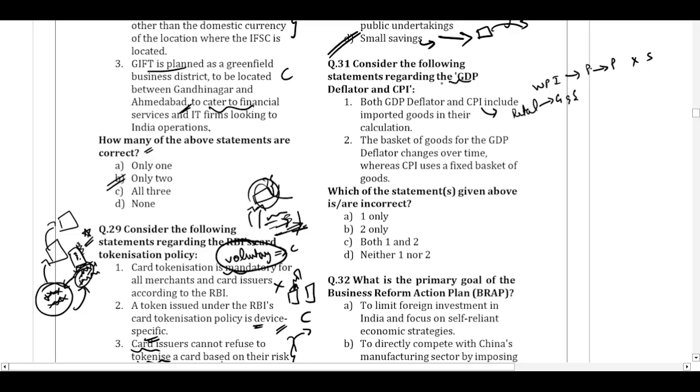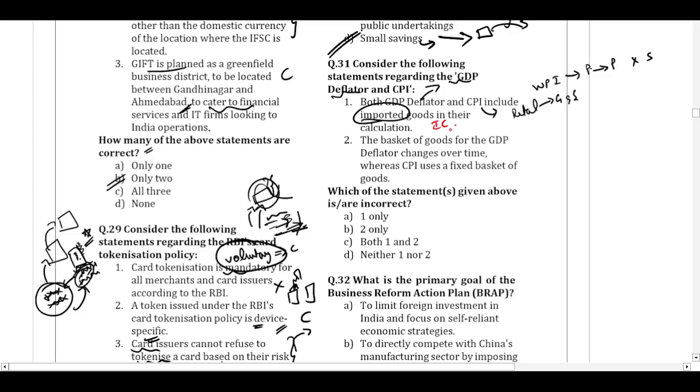The GDP deflator will calculate for all the goods and services produced at the overall economy level. So now it is saying that both the GDP deflator and the consumer price index calculate the value of imported goods. In the GDP deflator, it is only about the goods and services produced within the borders of the economy. So the imported goods are not considered, whereas the CPI will consider that. So this statement is incorrect.